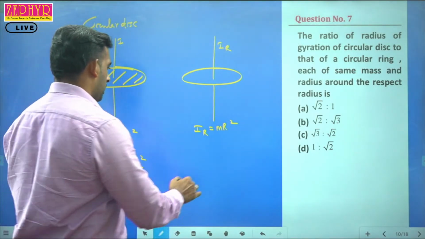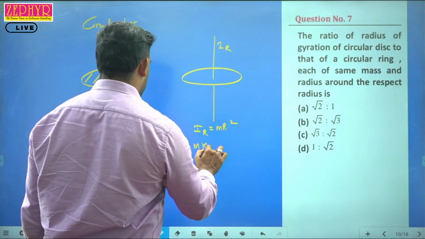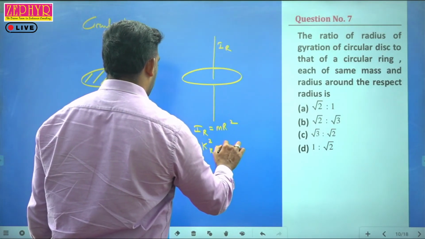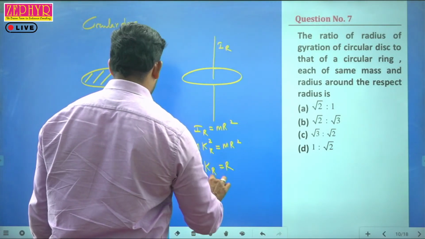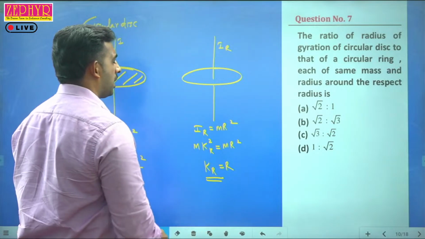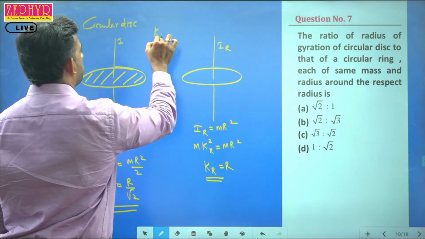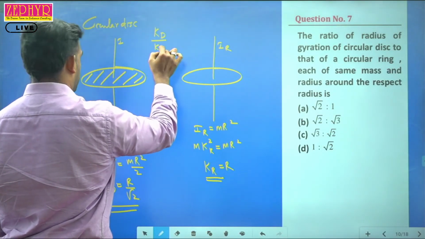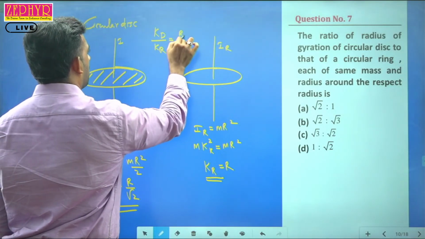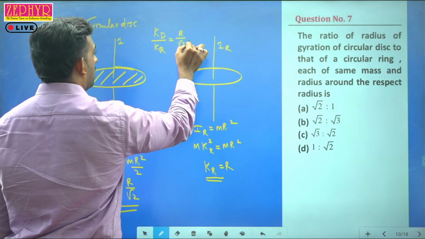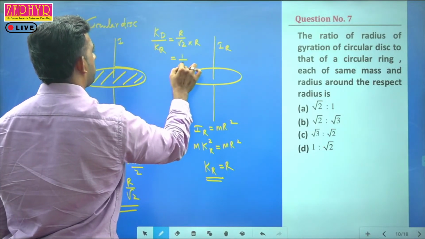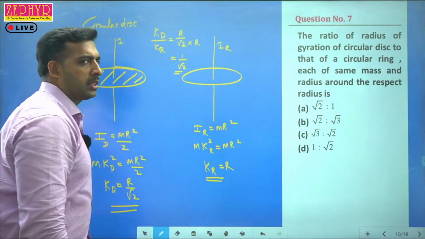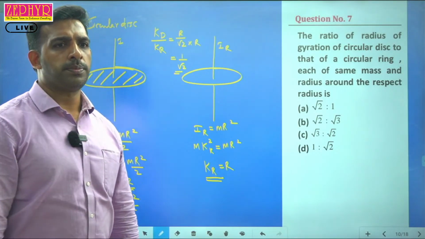Now for the ring, m kr square equals m into r square, so kr is equal to r. So what is the relation now? kd by kr is equal to r by root 2 divided by r, that is equal to 1 by root 2. Answer is 1 by root 2.